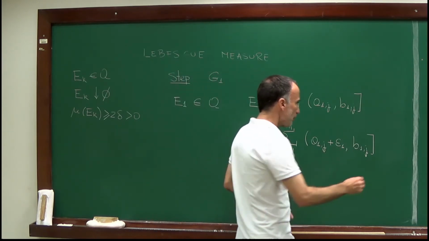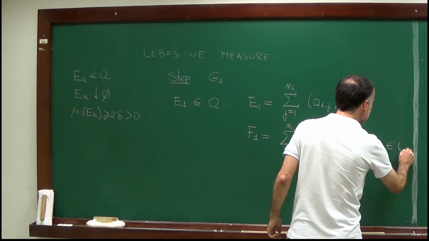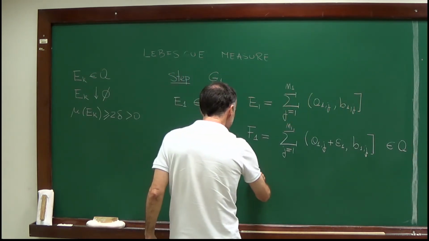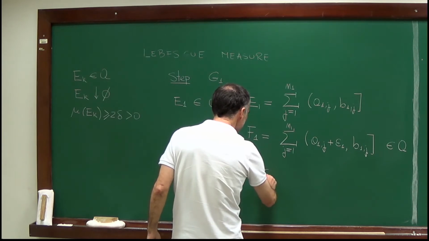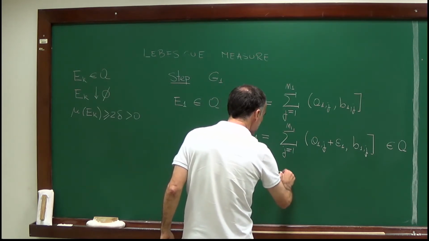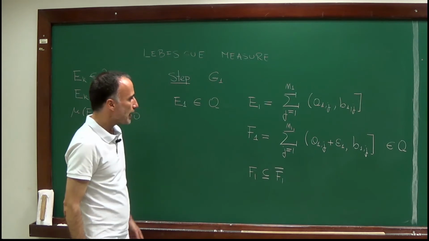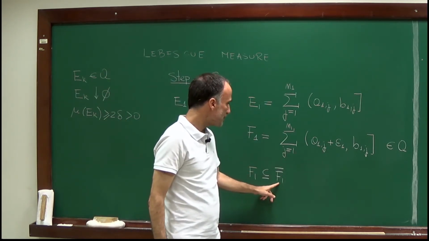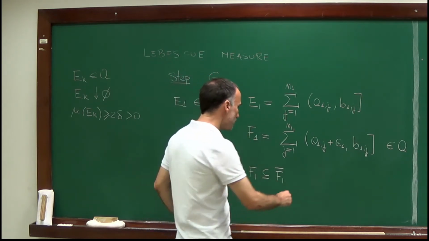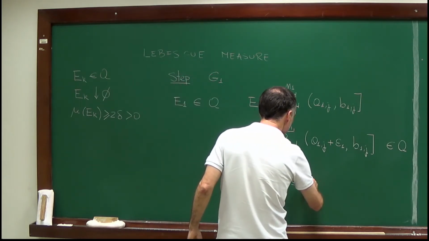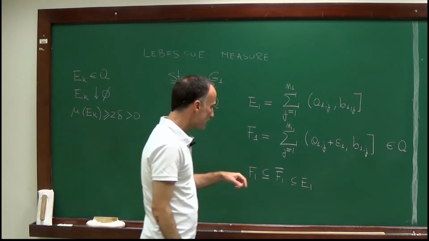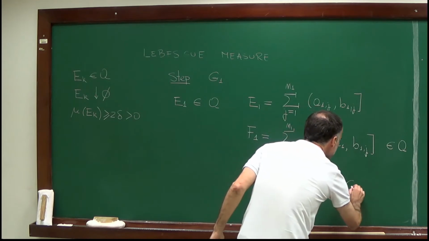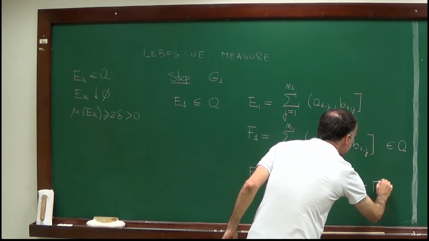And then my first observation is that F1 is an element of the algebra. My second observation is that F1 is contained in the closure of F1. And if I choose epsilon 1 strictly positive, this closure of F1 is contained in E1.